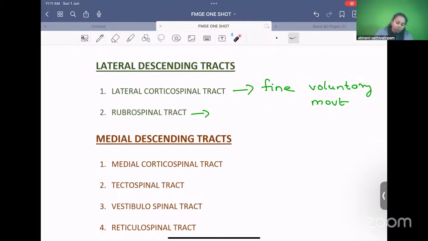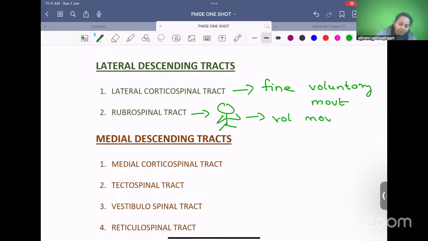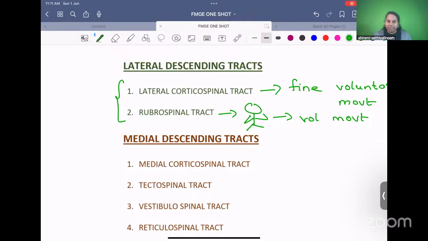Rubrospinal tract. Rubro means red nucleus. This starts from the red nucleus, and it has the function of causing flexion of the upper limb. See, flexion only of the upper limb, because the rubrospinal tract ends at the level of the cervical cord itself. Below the cervical cord, you don't have the rubrospinal tract. The cervical cord supplies only the upper limb. If I flex my upper limb like this, that's a voluntary movement. Exactly, Ranjan and Sonil. So this also helps in voluntary movement. So we see that both the lateral descending tracts help you in voluntary movement.